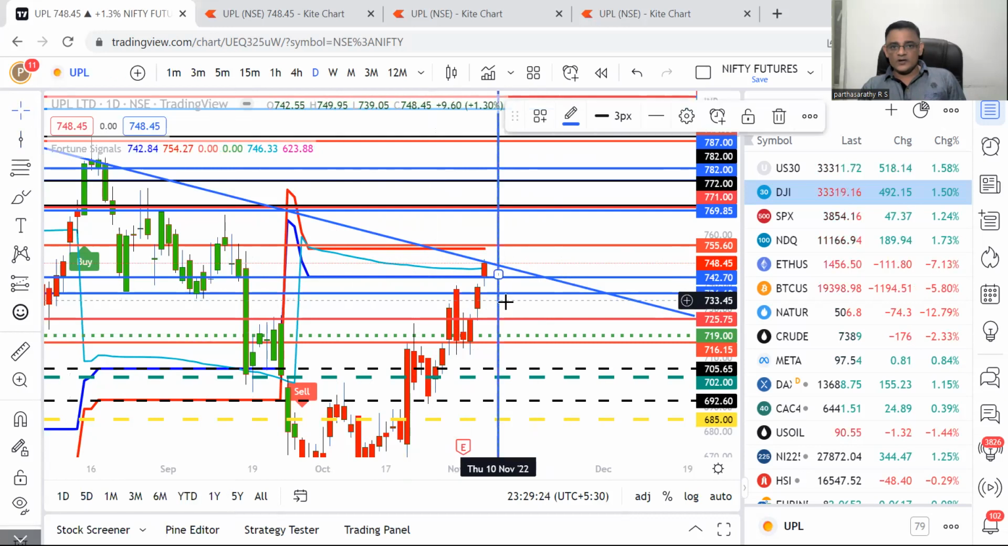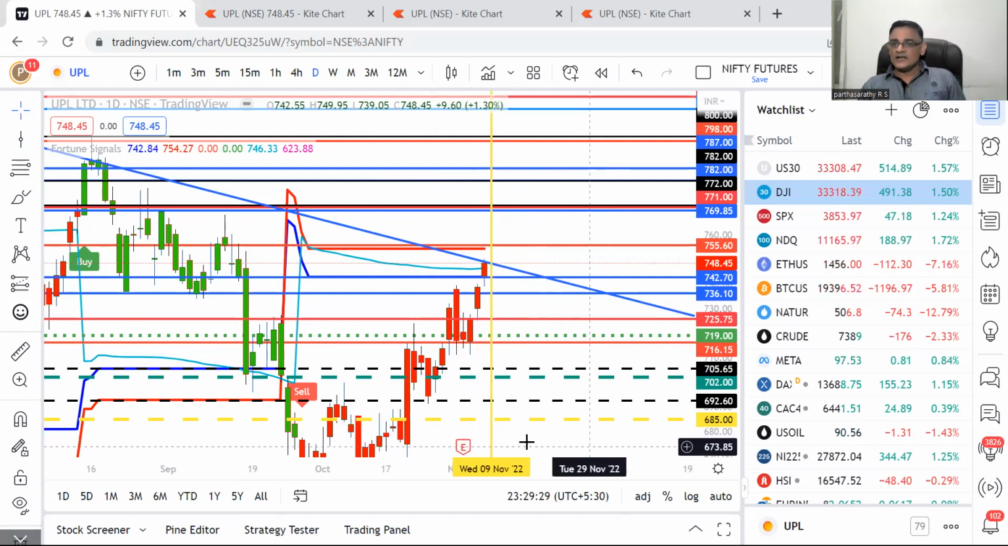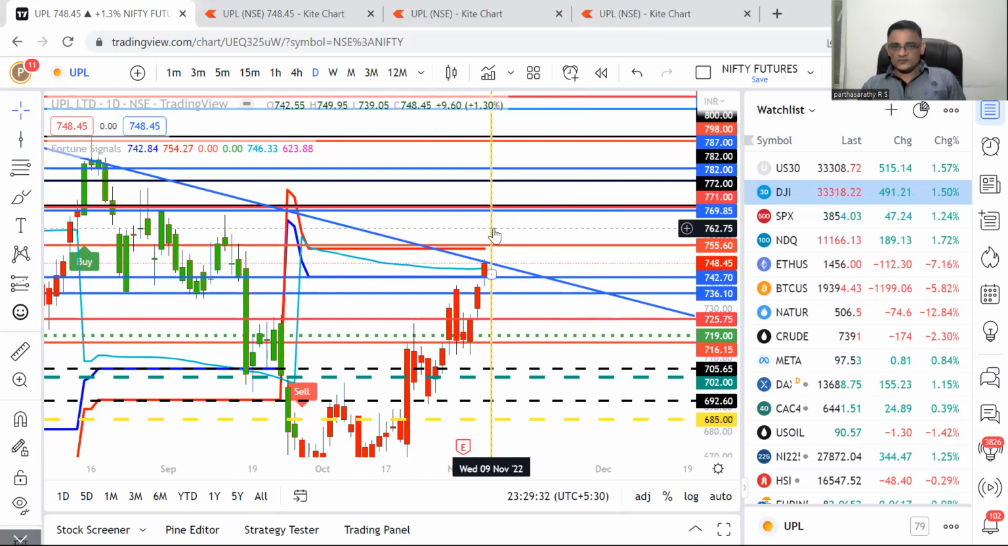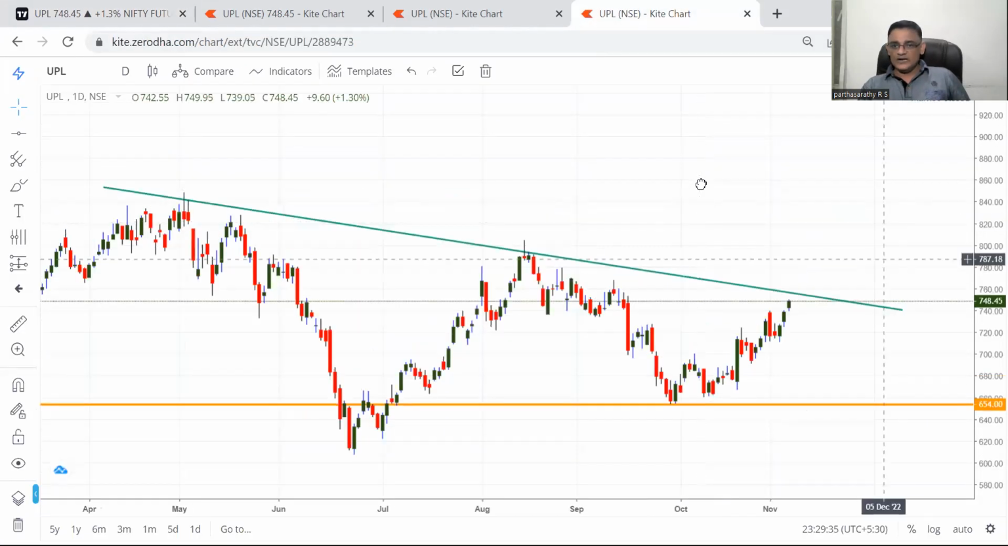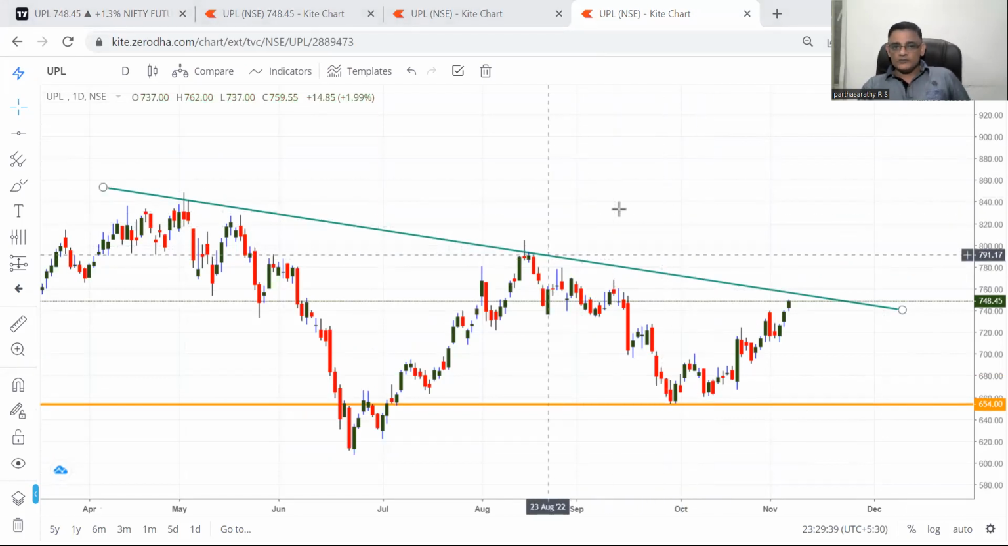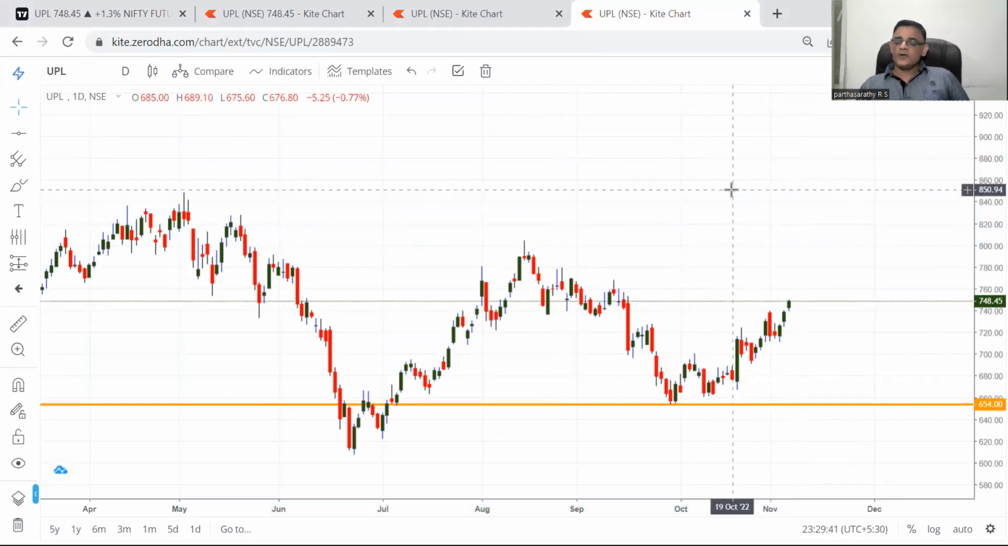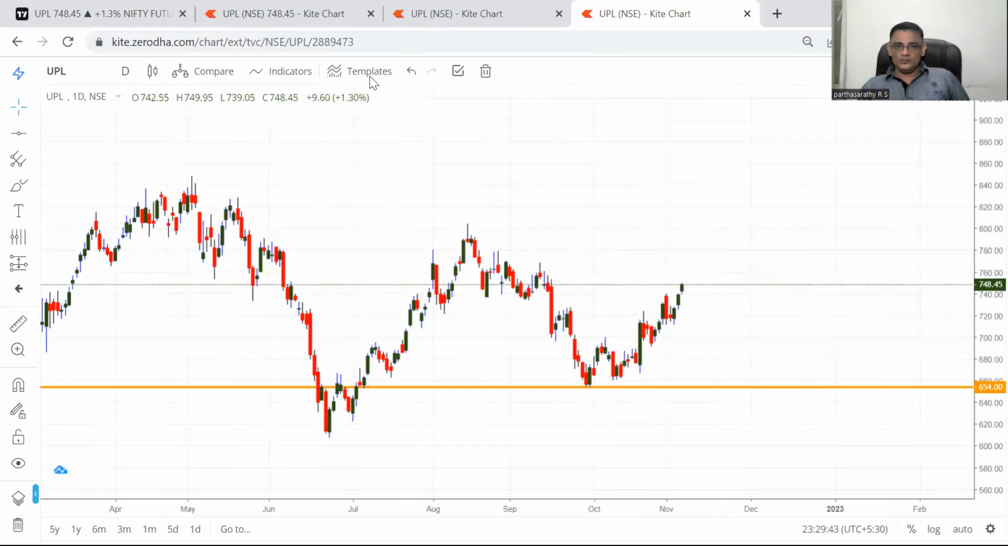Tomorrow is the yearly date. I always mark tomorrow's. If it is a yearly date, I will mark it in yellow. So tomorrow is the 9th. So this one, let's go to the graph. So this is a simple trend line postmortem. We don't need the postmortem, we'll remove it.